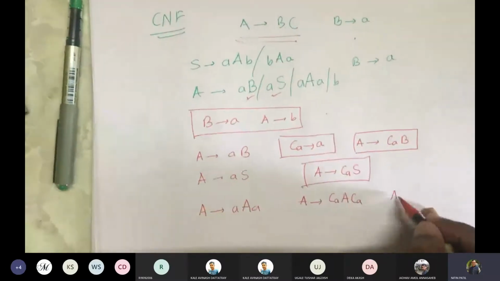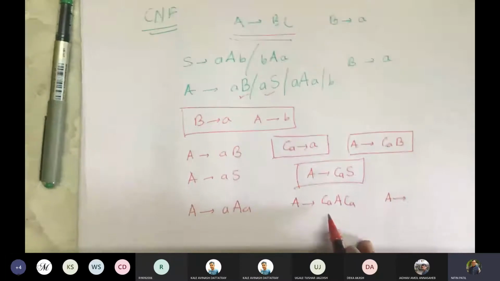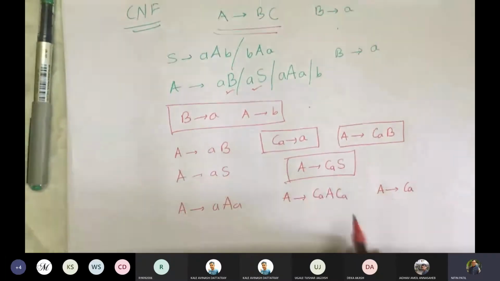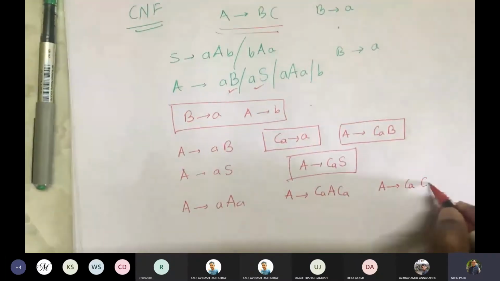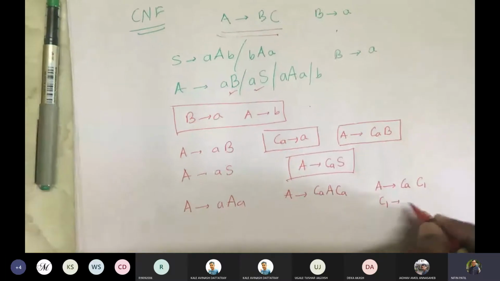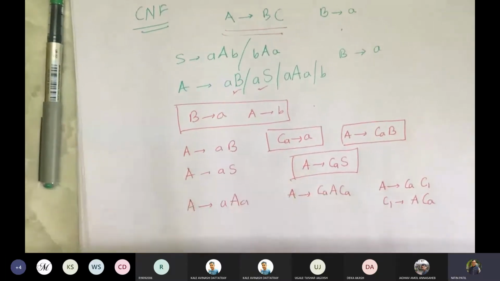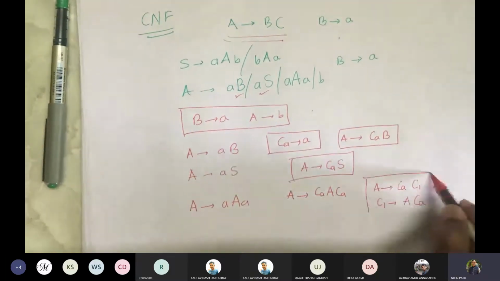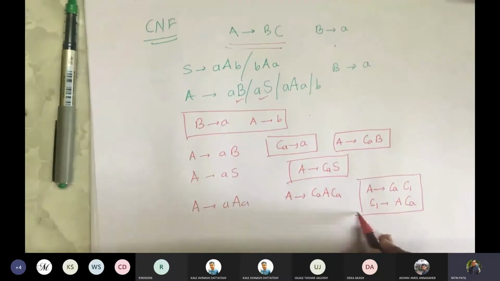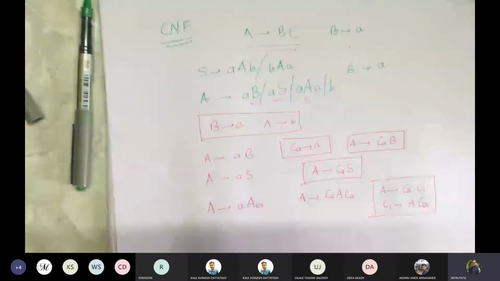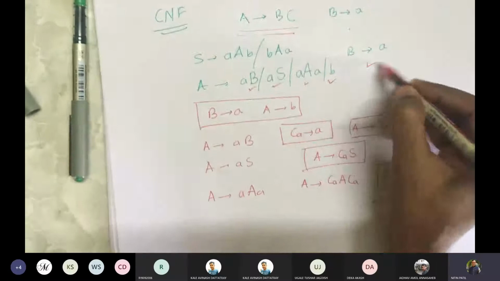So we introduce this: we keep the leftmost variable as it is, we write Ca, and for the rest we introduce C1, and C1 gives a Ca. So this is again in the required form. This is done.